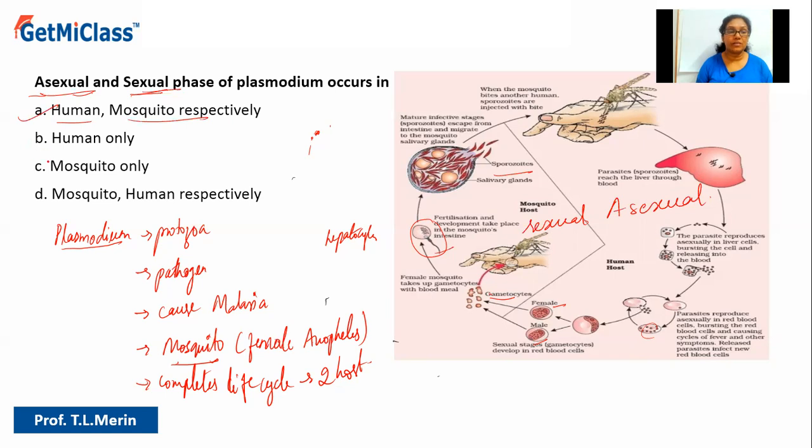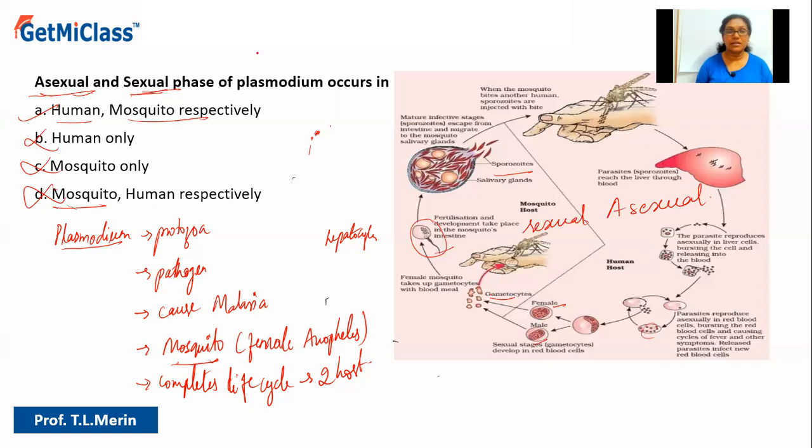That is absolutely fine. Option B says human only. No, because it needs two hosts. Then option C says mosquito only. Again, no. Option D says mosquito is where the asexual phase occurs, which is again incorrect because in mosquito the sexual phase occurs.